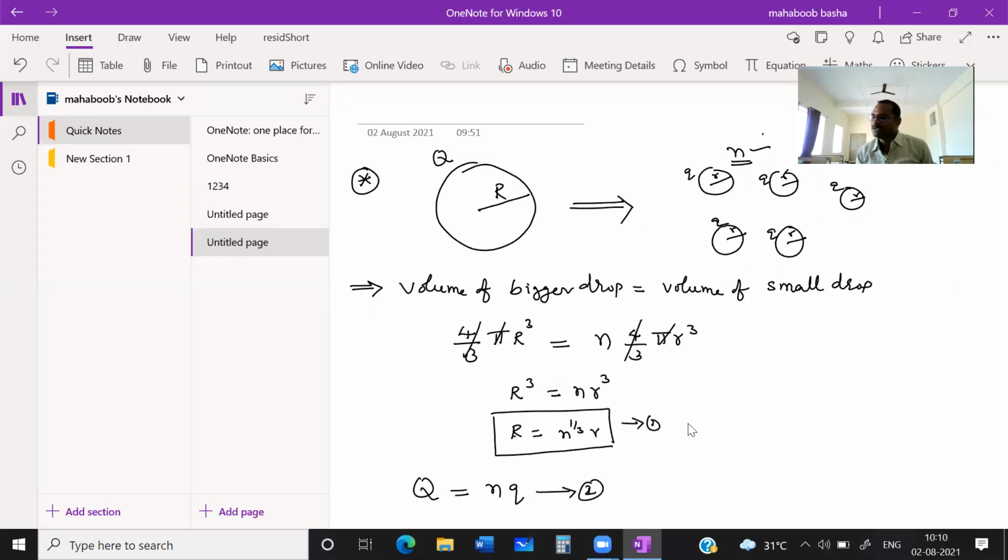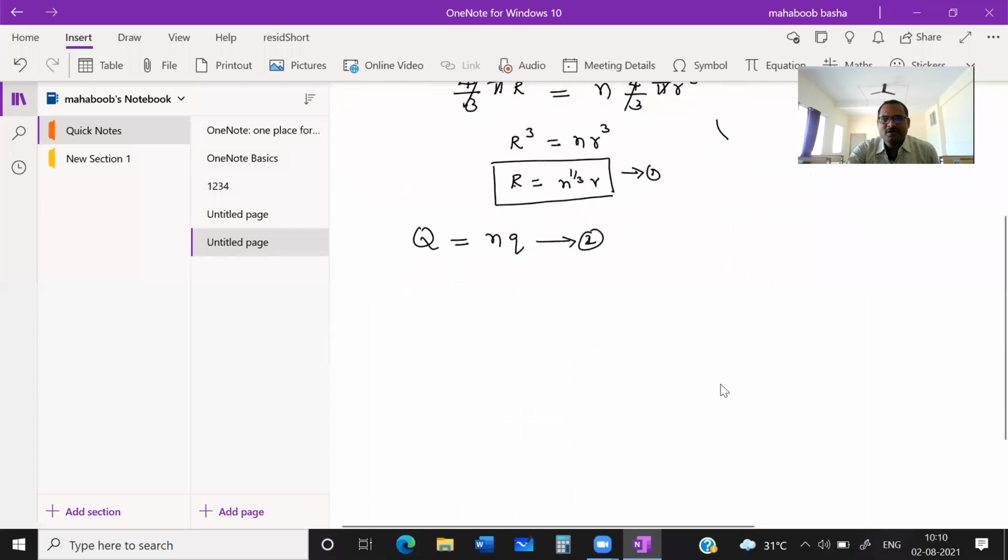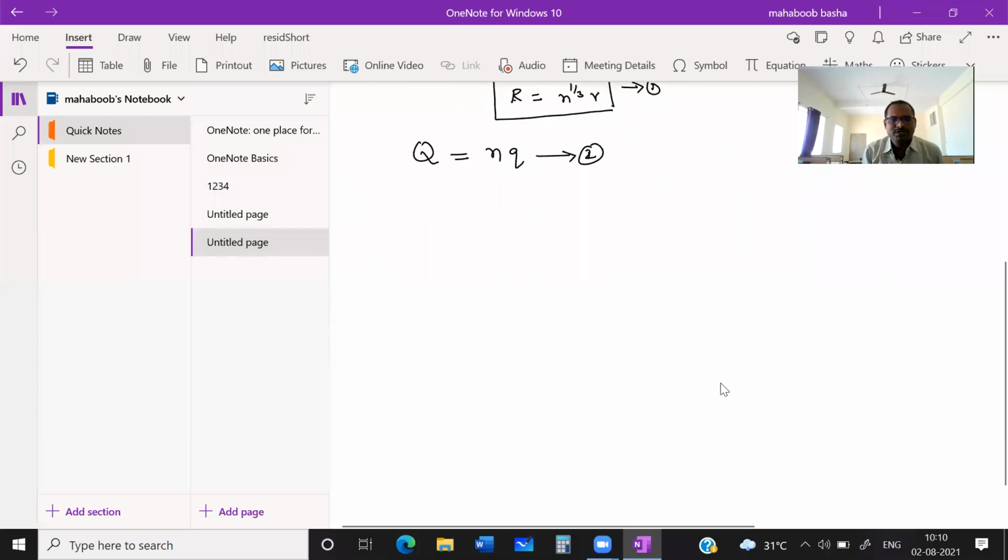Now, let us take a third point. Let us suppose we want the potential of the bigger drop. How can we write the potential?